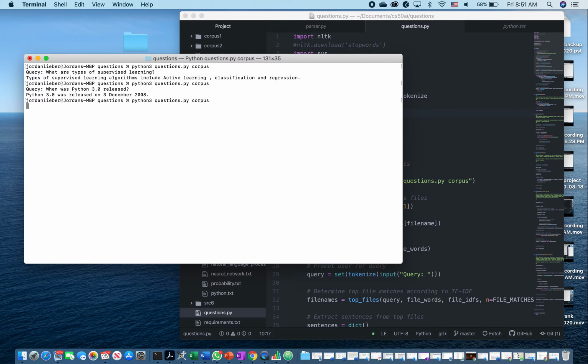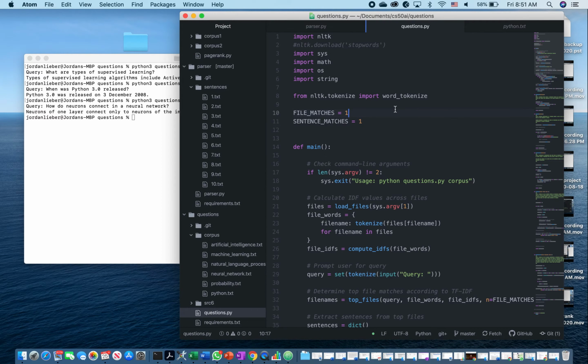Let's try another question here. How do neurons connect in a neural network? Question mark. Neurons of one layer connect only to neurons of the immediately preceding and immediately following layers. Okay, so those are some of the questions that we had.